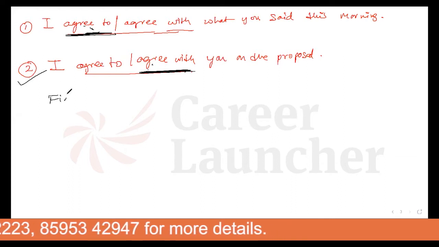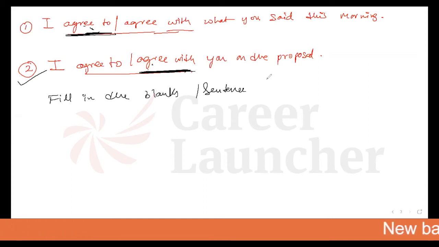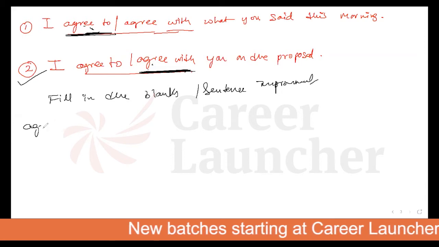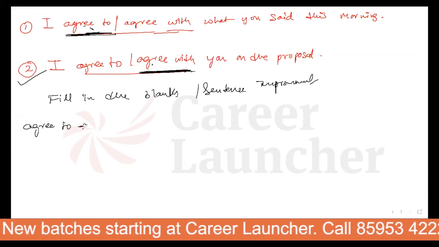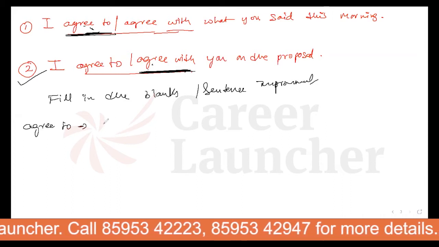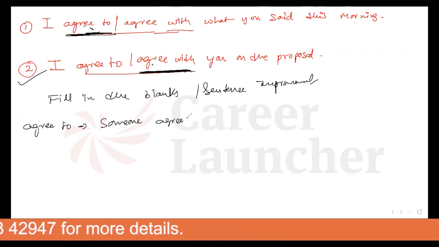Such questions will be seen in the fill in the blanks form, or they can also be given in sentence improvement. So look at this one. When I use agree to, it is basically when someone agrees to something.